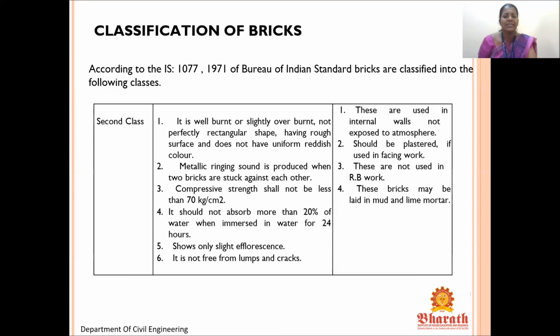Second class bricks are well burnt or slightly overburnt, not perfectly rectangular in shape, and have a rough surface. A metallic ringing sound is produced when two bricks are struck against each other. For first class, we discussed compressive strength should not be less than 140 kg per centimeter square, whereas here it should not be less than 70 kg per centimeter square. It should not absorb more than 20% of water.